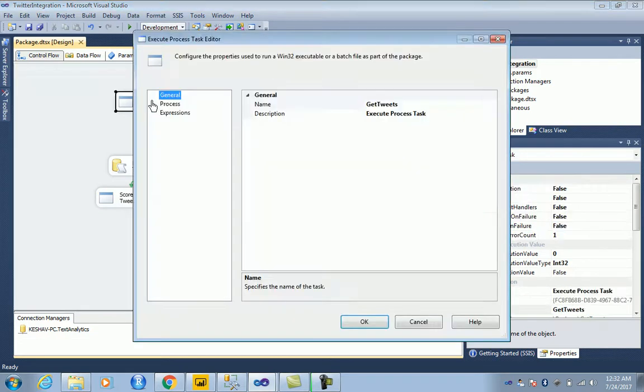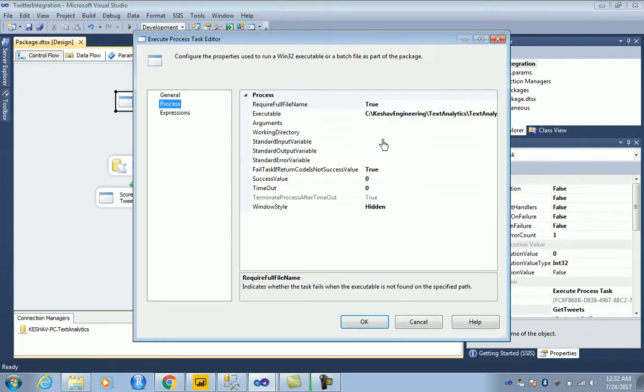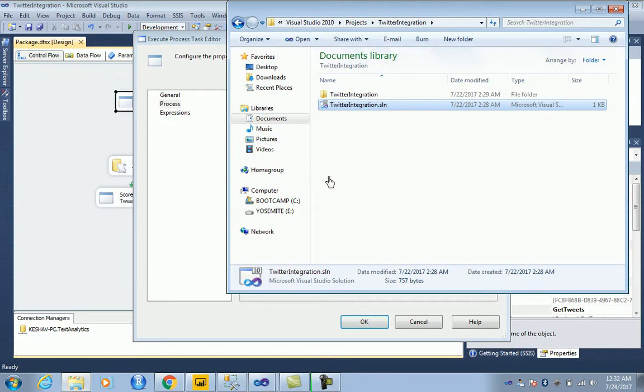So the first part is a batch file, and it's called gettweet.bat. I take you there.